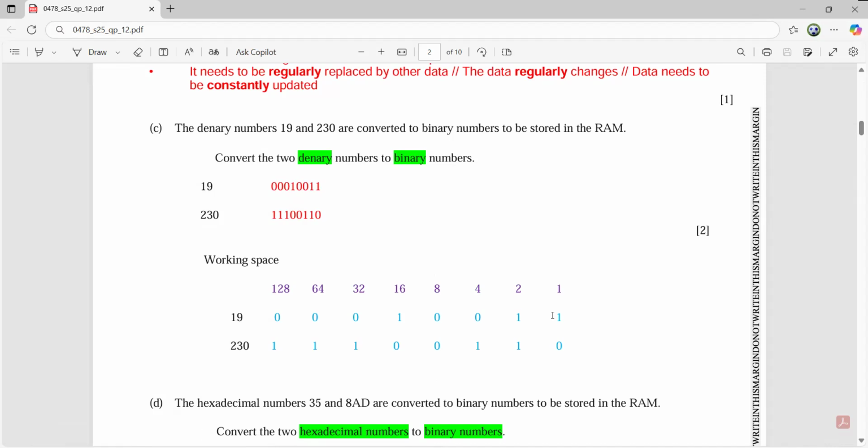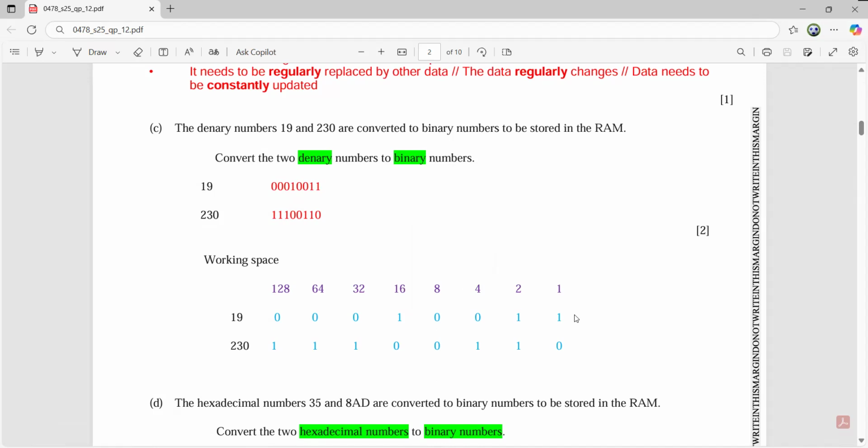It's basically 1, 2, 4, 8, 16, 32, 64, 128, which you people have been using. For 19, which bits will be turned on? Simply 16 and 2 and 1. So 16 plus 2 is 18, 18 plus 1 is 19.